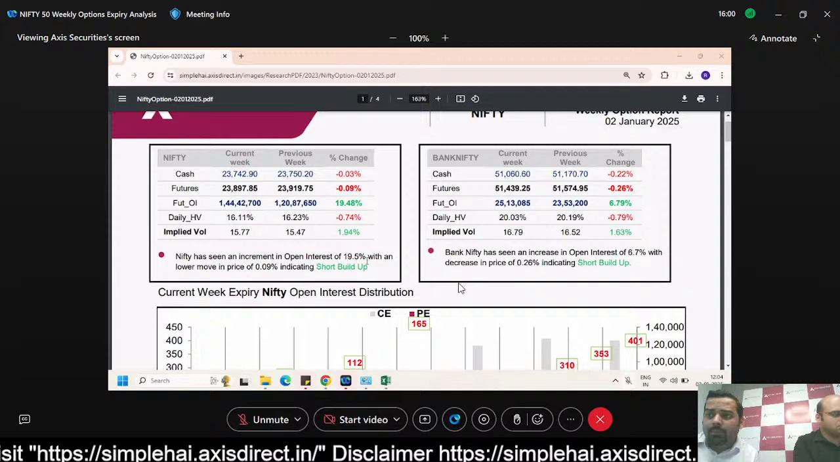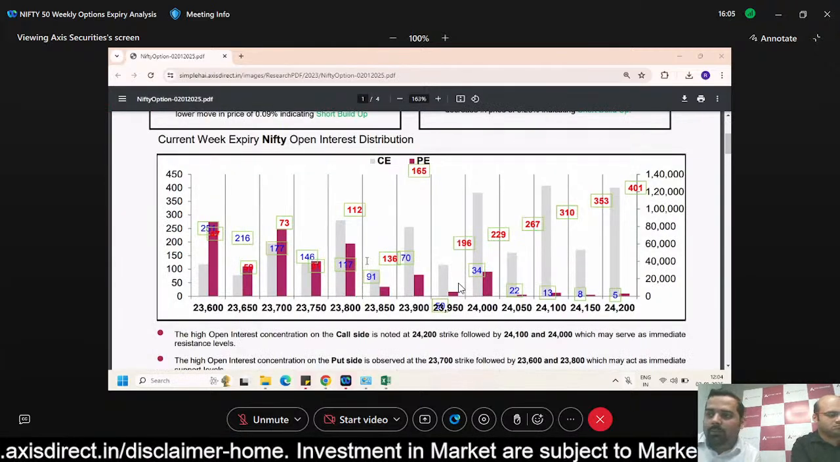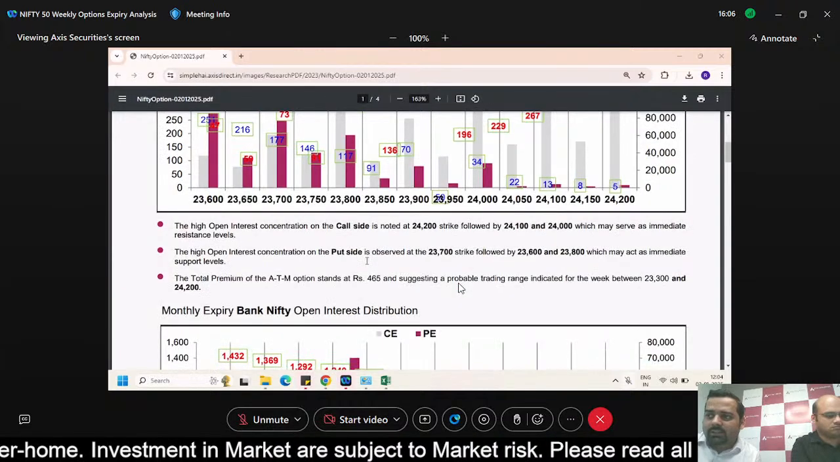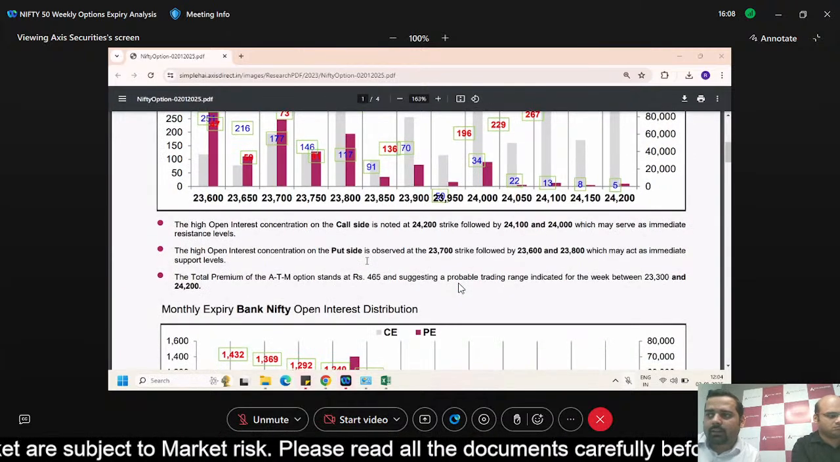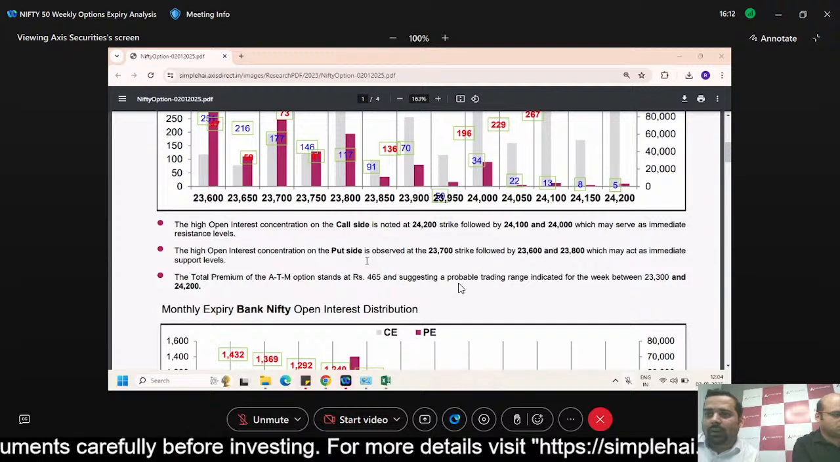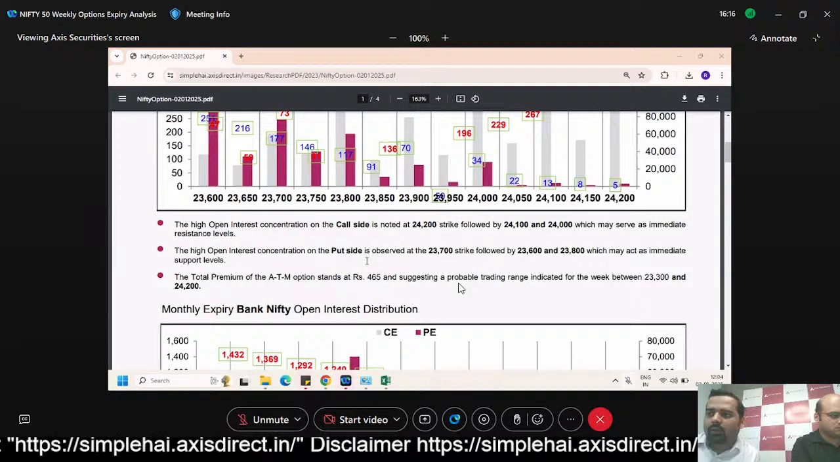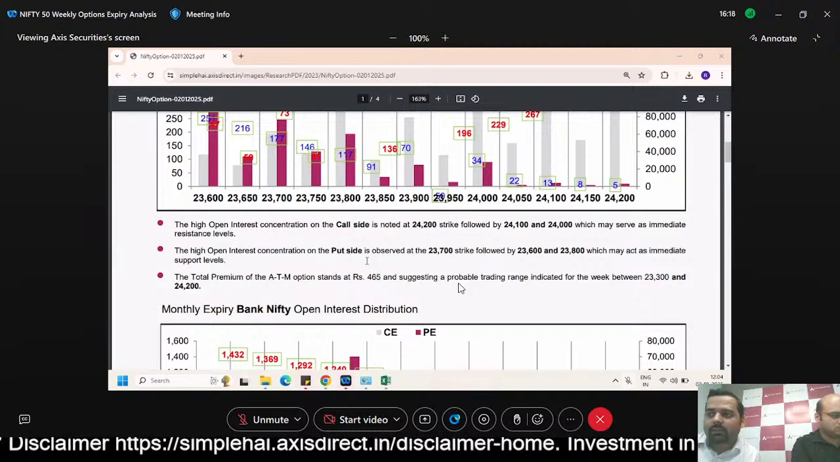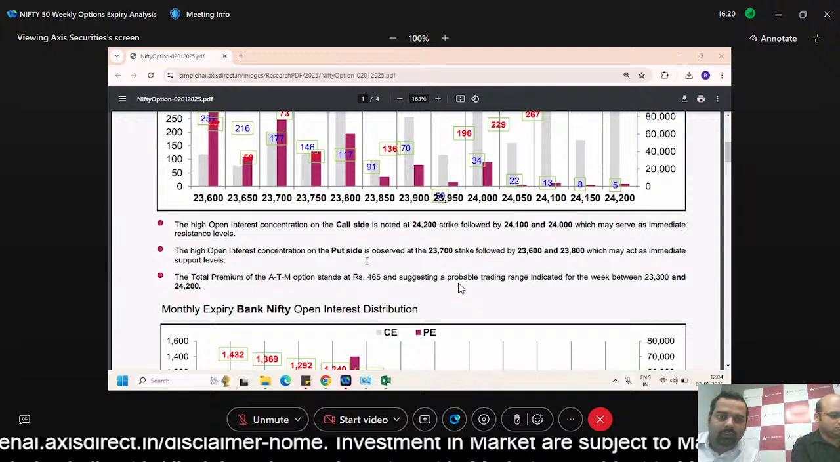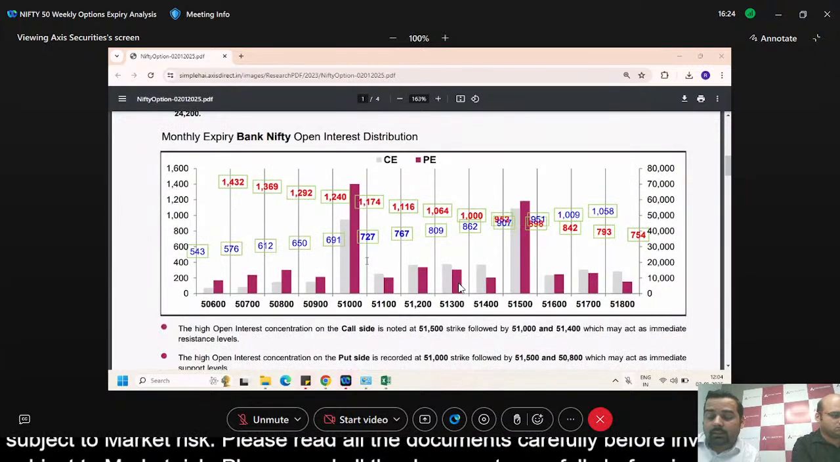Now this is the Nifty 50 current week OI data on the call and put side. On the call side we have seen the immediate resistance levels at 24,200, 24,100 and 24,000, and on the put side, the support is at 23,700, 23,600 and 23,800. So this is the Nifty 50 chart data.